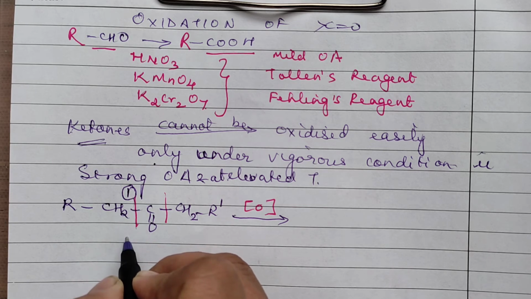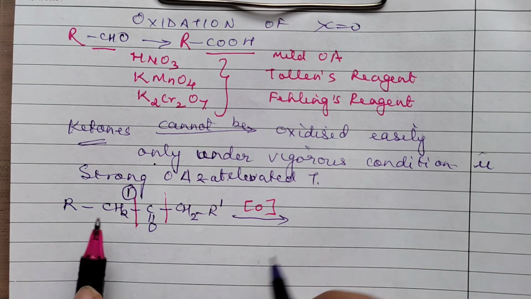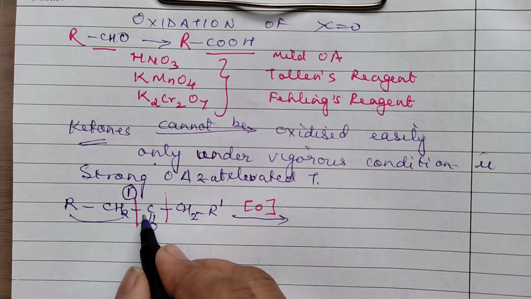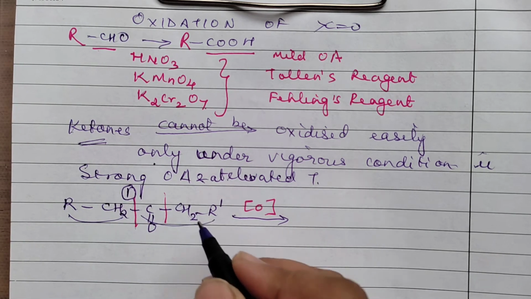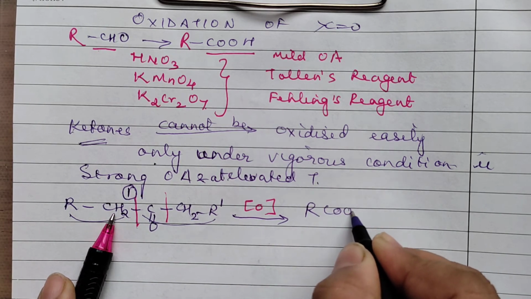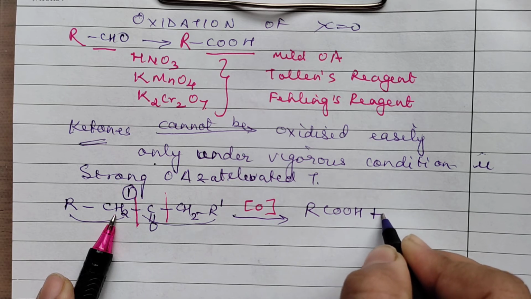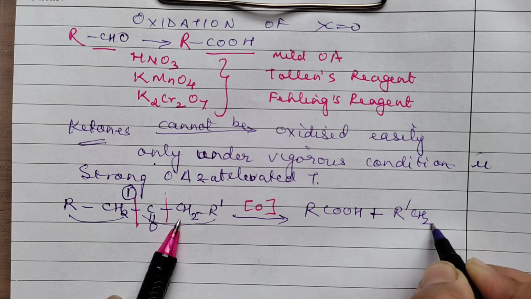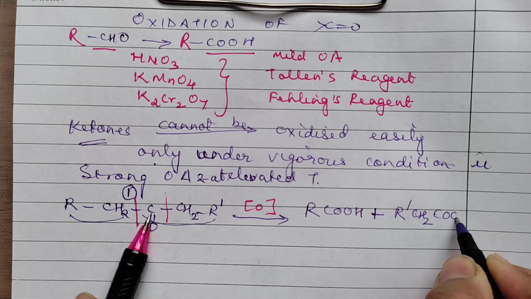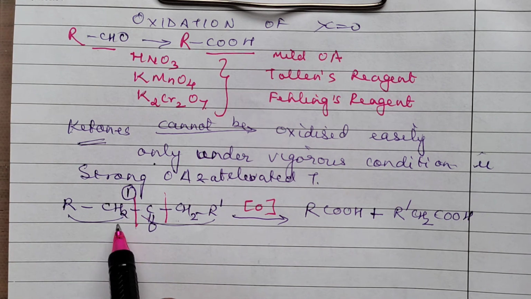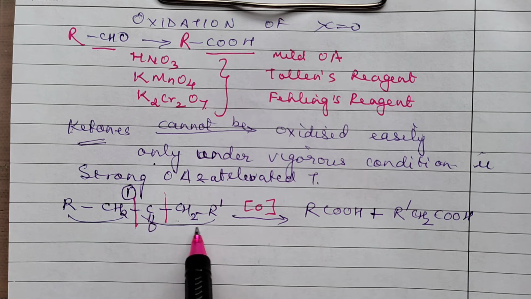When the bond breaks here, you will have one product, this acid, and another product, this acid. That means you will have R, and this will be written as COOH, and on this side R dash CH2 COOH. This is one possibility.